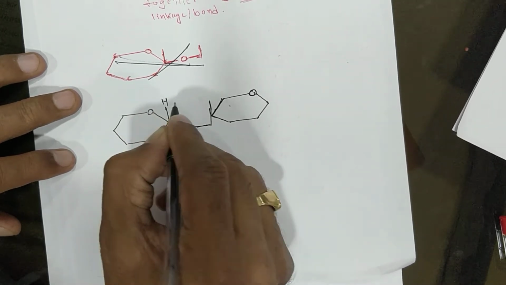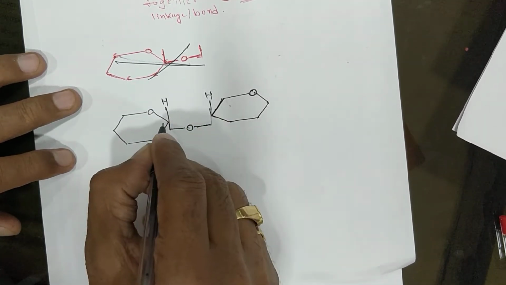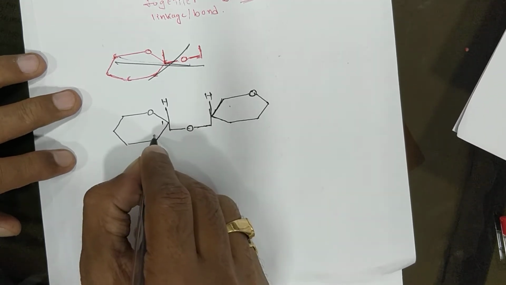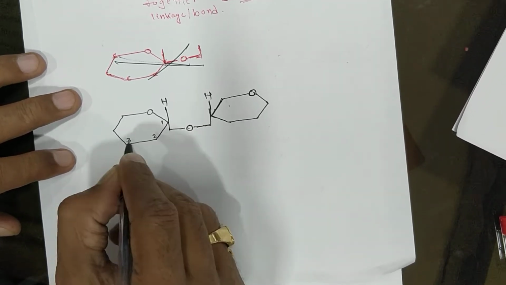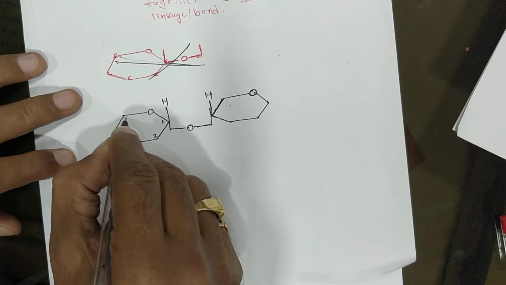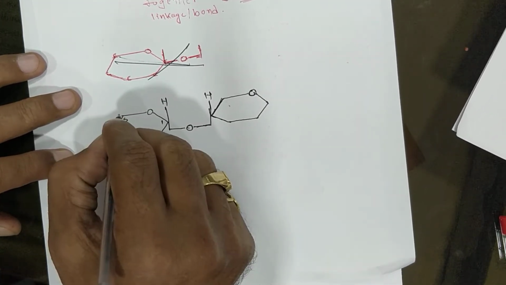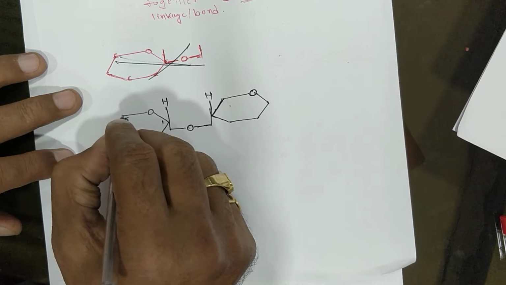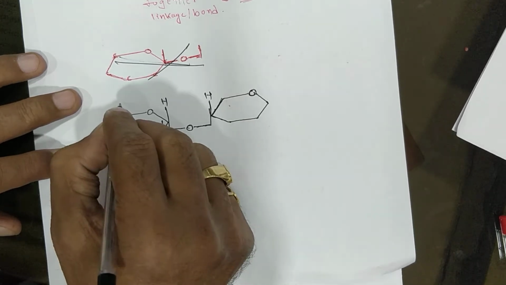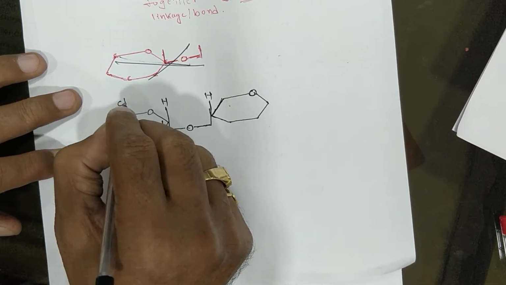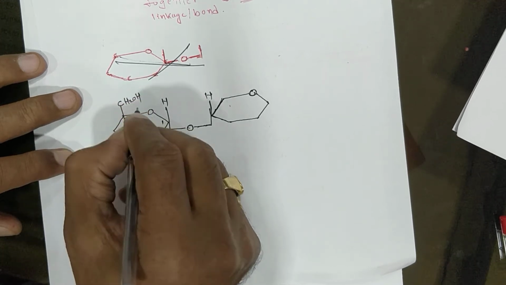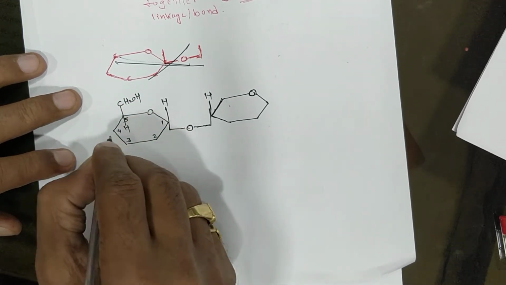Here H will come, H. Give the numbers 1, 2, 3, 4, 5. Then here CH2OH, it's carbon 6.